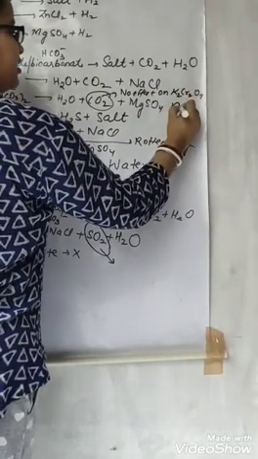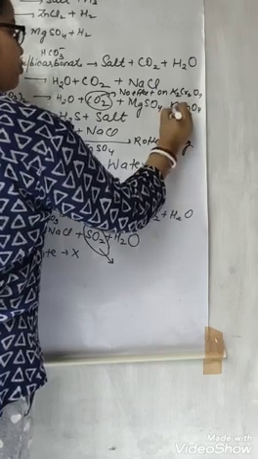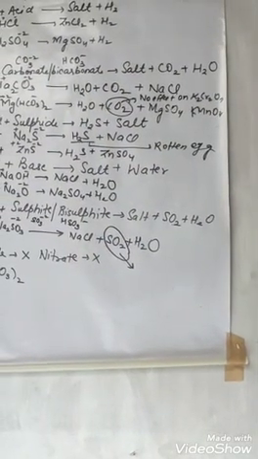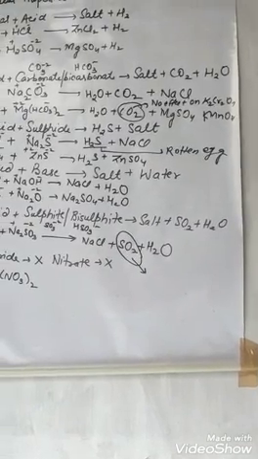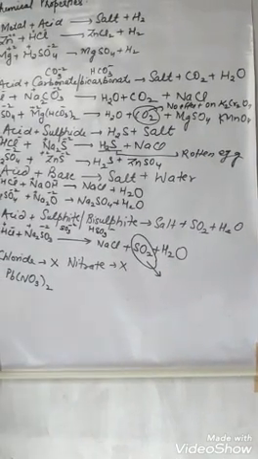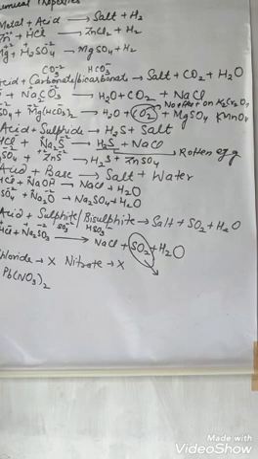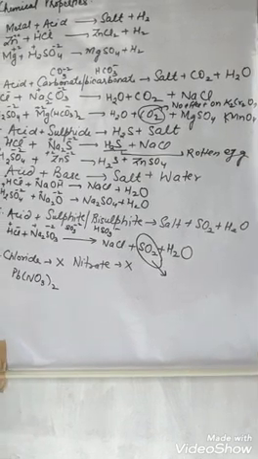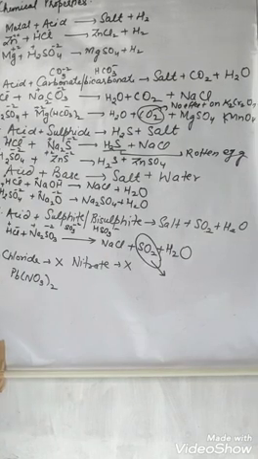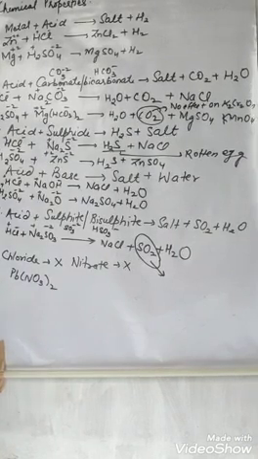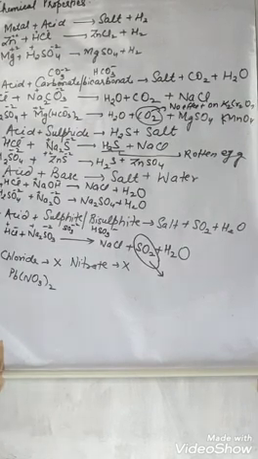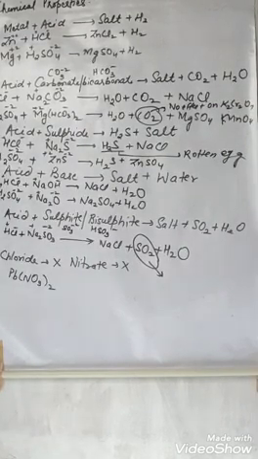CO2 has no effect on K2Cr2O7 and KMnO4, but sulfur dioxide has an effect on KMnO4 and K2Cr2O7. What are those effects? You will tell me after watching the video. I will ask you the question I have asked in the video.